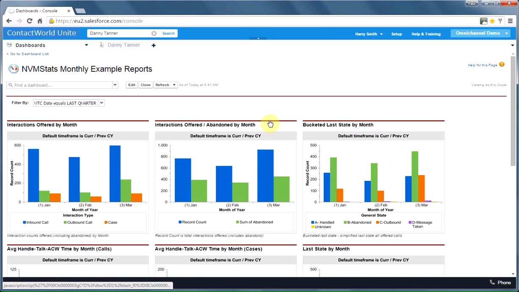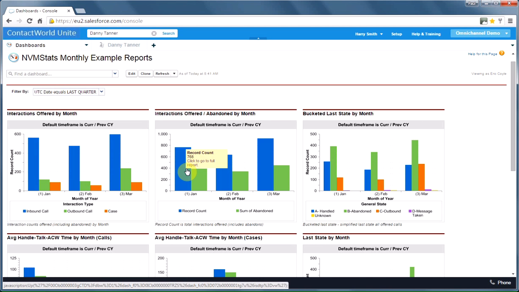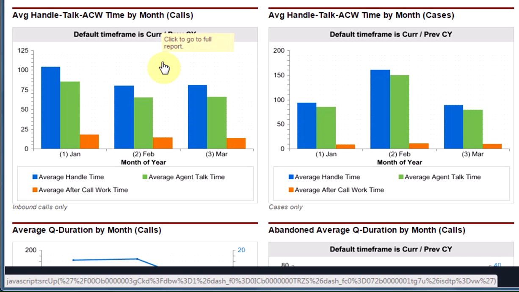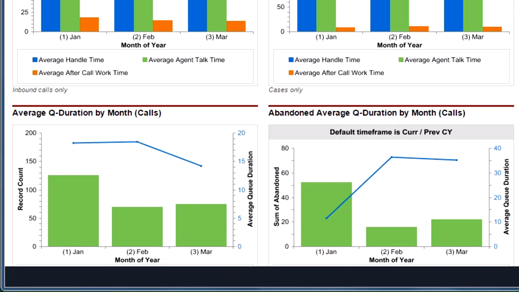Looking at our monthly stats examples, over the last quarter, I can see the interactions offered by month, January through March, inbound calls, outbound calls, and cases. I can actually compare the number of offered interactions into the contact center with a rather high, in this case, number of abandons. Well, it's a demo, we're not always picking up the phone. Let's look at the average handle time and the after-call work time by month, the average handle and after call work time for our cases, and the last state that we were in.